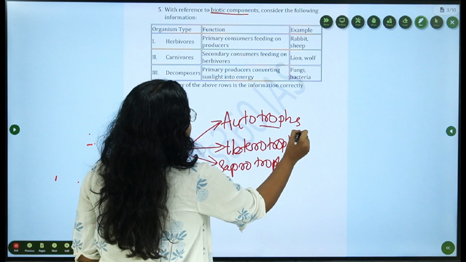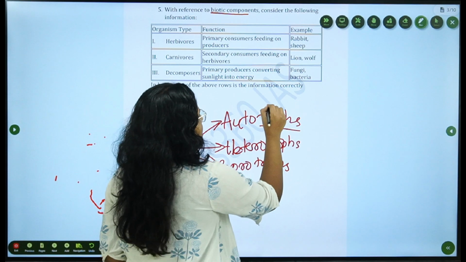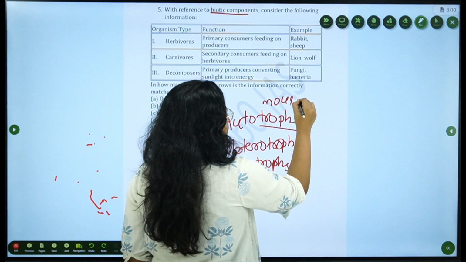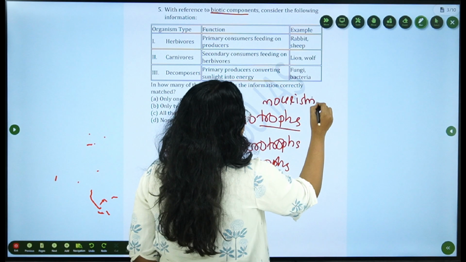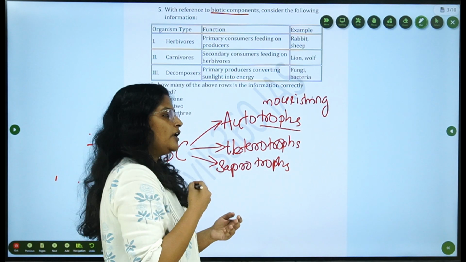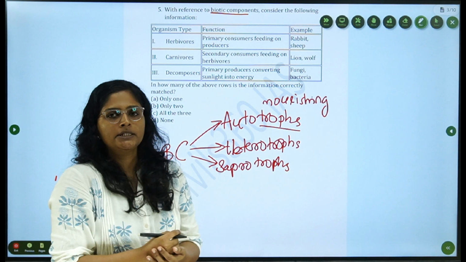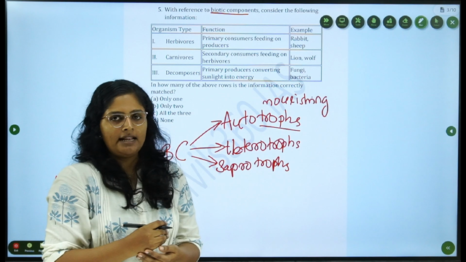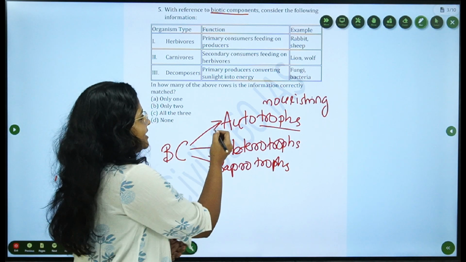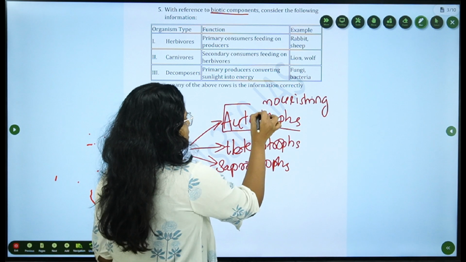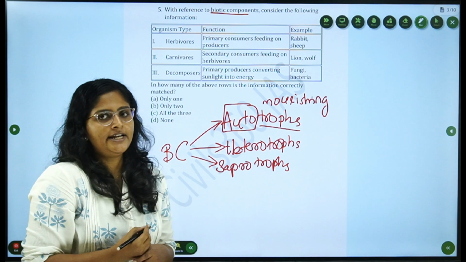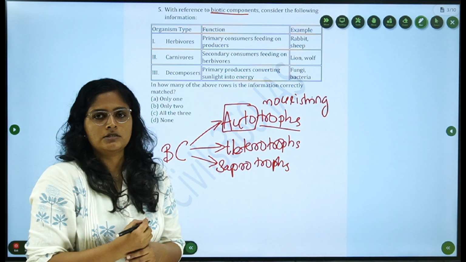The word troph means nourishing. That is the literal meaning of troph, nourishing. If an organism or component is feeding on themselves, that is, they are self-feeding, they are called autotrophs. They are self-feeding species in an ecosystem.